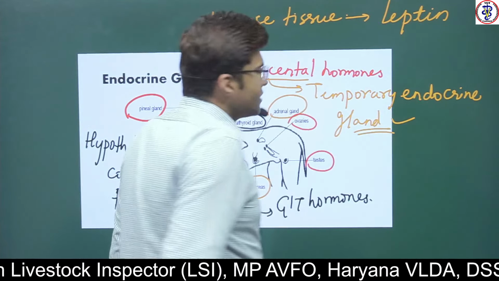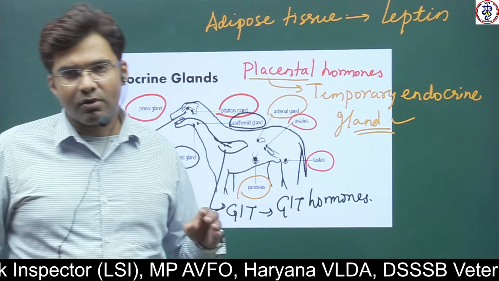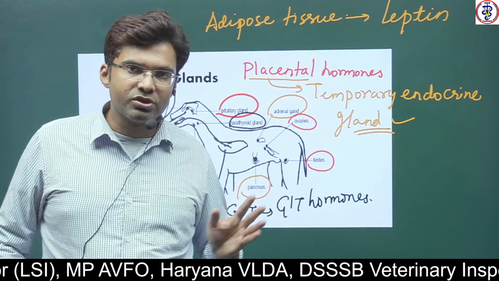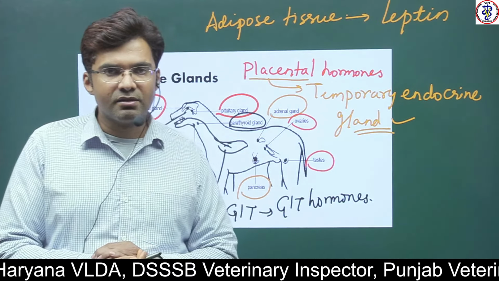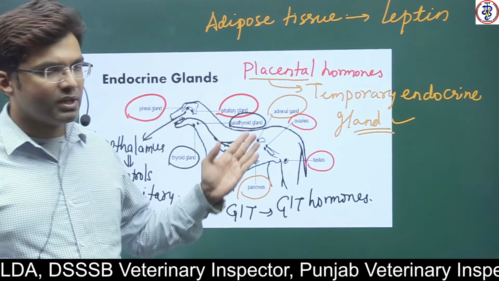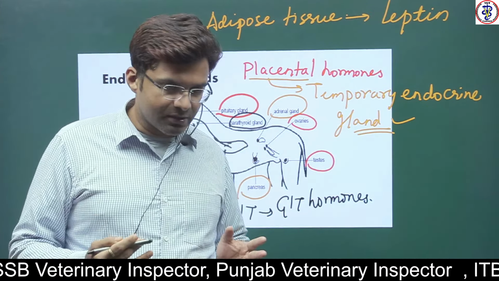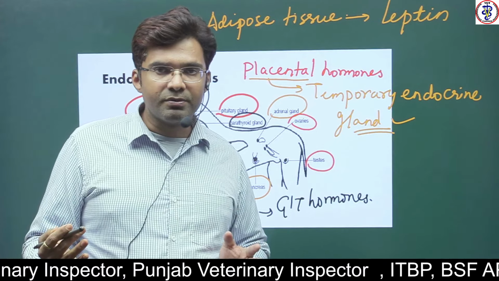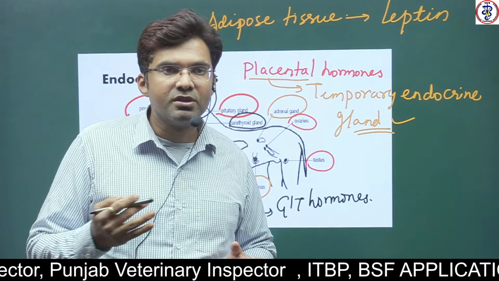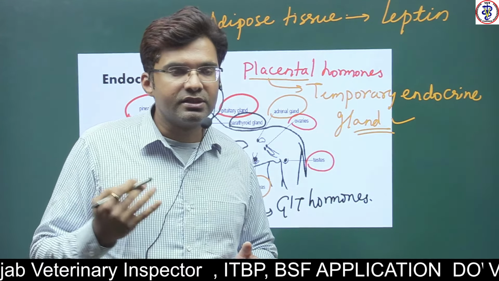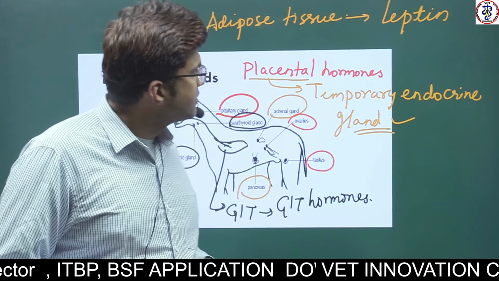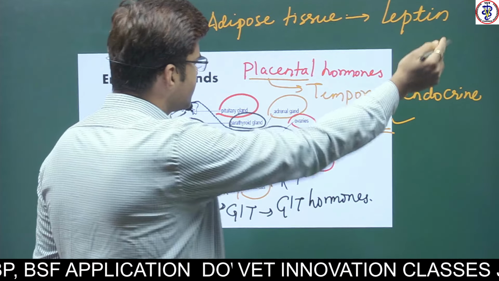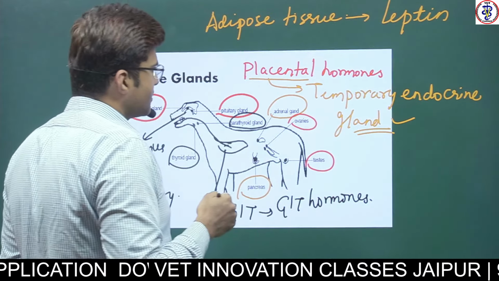Leptin is involved in thermogenesis. It gives a feeling of satiety, it inhibits and controls the appetite. We are going to see all these things.